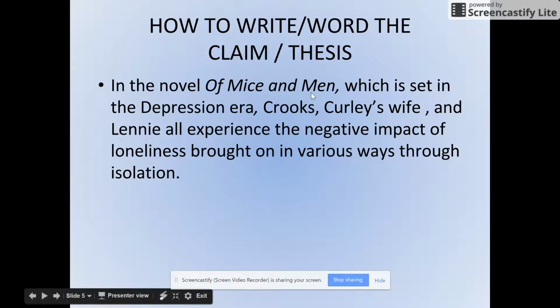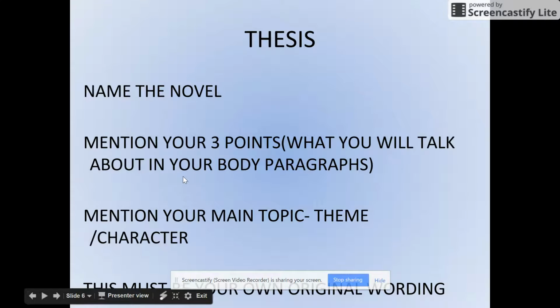So, in the novel Of Mice and Men, which is set in the Depression era, I just mentioned that because I think it has some context in the story, it really does, Crooks, Curly's wife, and Lennie all experience the negative impact. Again, try to come up with some creative wording. It's not just that they're lonely a little bit. It's a really negative impact. It causes death in the story. It causes a lot of desperation. So they all experience the negative impact of loneliness, brought on in various ways because they're all lonely in different ways, through isolation. And that would be an example thesis.